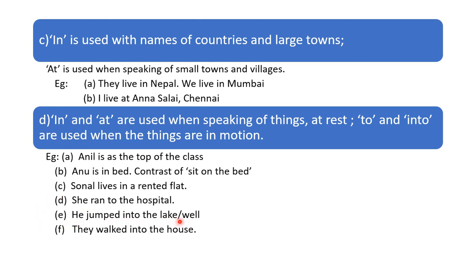He jumped into the lake. Well, he is jumping into the lake. They walked into the house. So there is motion: to, into. But here there is no motion. They are at rest, meaning they have stopped somewhere. The things are stopping there. We use in and at.